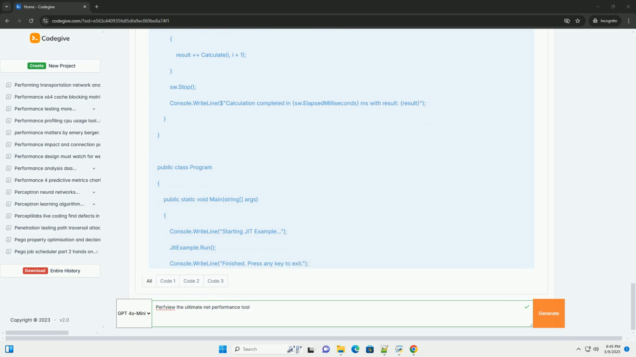4. JIT stats. This view provides information about the .NET JIT, just-in-time, compiler, which compiles intermediate language, IL, code to native code at runtime. Key metrics: compile time, the total time spent in JIT compilation. Methods JIT: the number of methods that were JIT compiled. Failures: the number of JIT compilation failures. Cache hits: the number of times the JIT compiler was able to reuse previously compiled code.